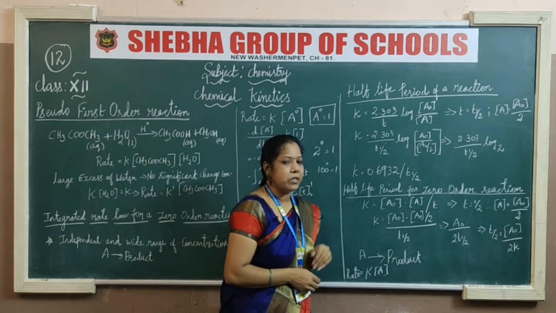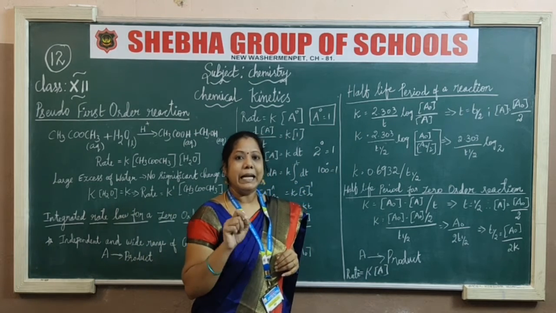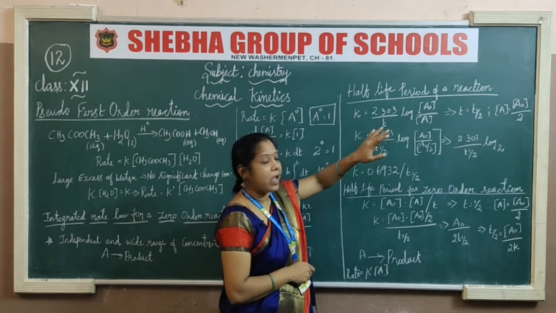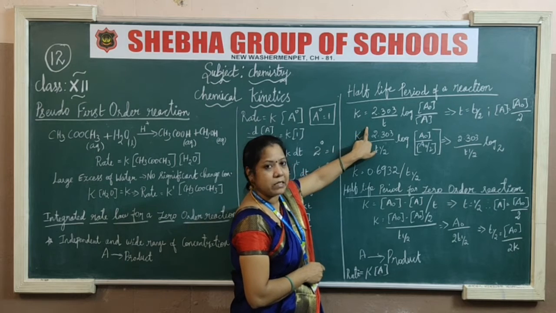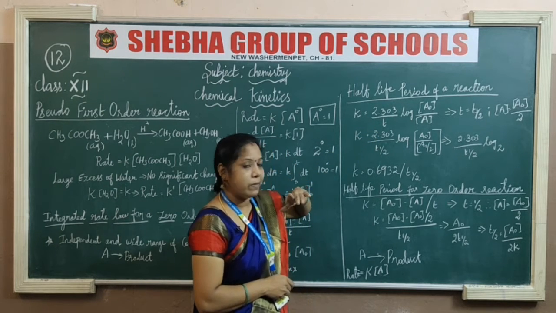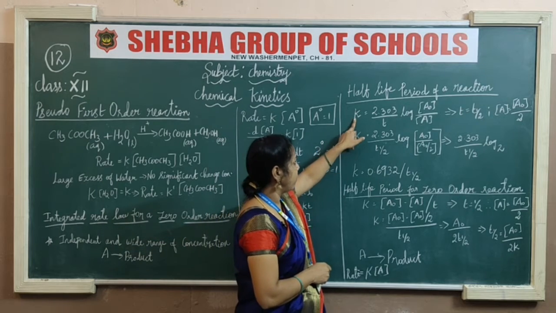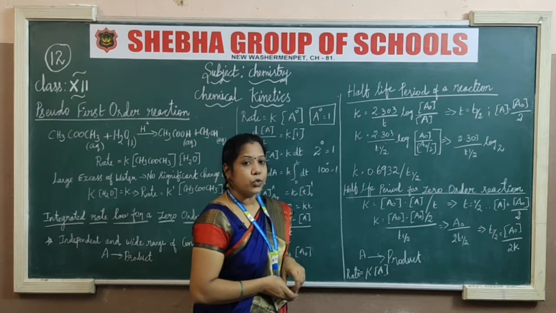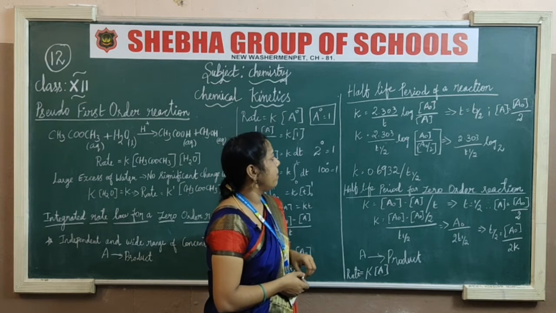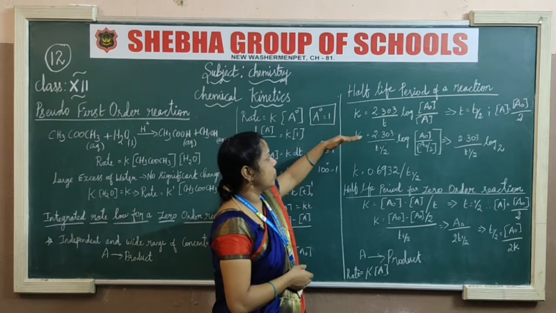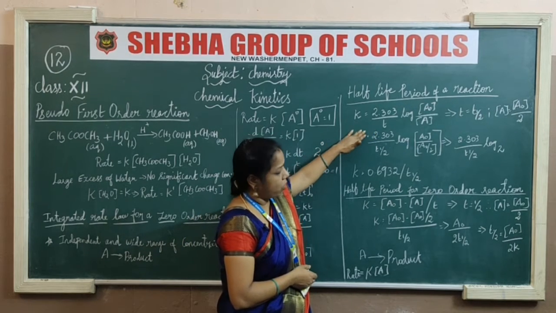In this reaction we have to write the integrated rate concentration formula. In the last class we learned this formula, the logarithmic base 10 formula. That is the formula I am going to base this on. So K is equal to 2.303 by T log A naught by A. This is the general formula for integrated rate concentrations.